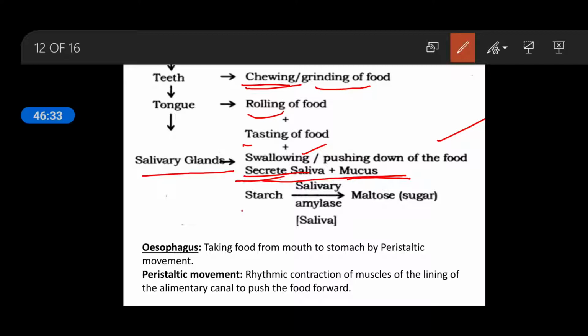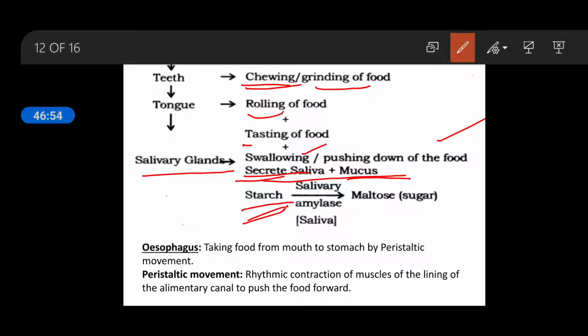So starch, which is a complex carbohydrate, has glucose and fructose as its simplest forms. So you have to digest up to glucose, fructose. Here the structure is very complex, that is starch, present in your mouth.